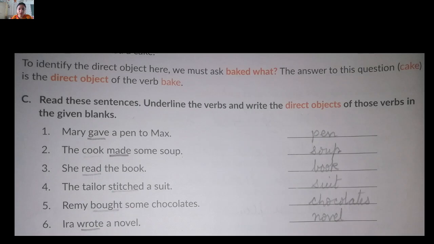I am repeating here again. The cook made some soup. In this sentence, you have to underline the verb. So, made will be the verb here, and soup will be the direct object. So, we have discussed this. Now, we will move forward.